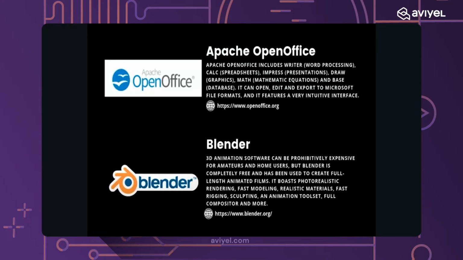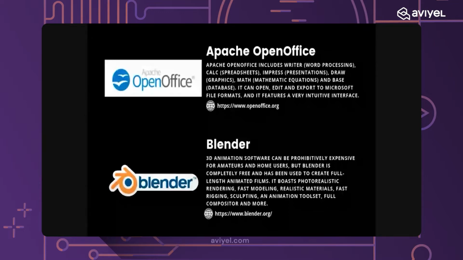Software is Apache OpenOffice. Apache OpenOffice includes Writer, word processing, Calc, spreadsheets, Impress, presentations, Draw, graphics, Math, mathematics equations, and Base, the database. It can open, edit, and export to Microsoft file format, and it features a very intuitive interface.